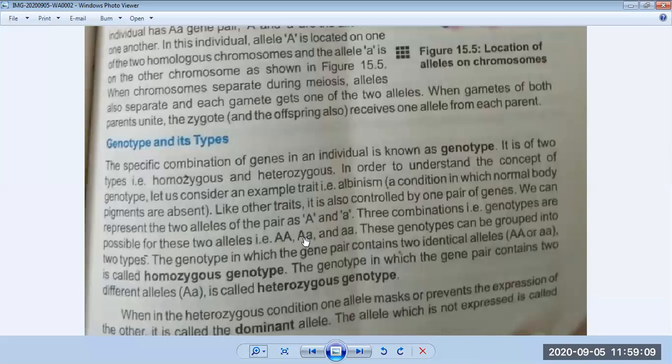Okay, and Mendel used approximately 28,000 pea plants in his experiment. So underline in your book, it is given in a side box, in a blue box, that Mendel used approximately 28,000 pea plants in his experiment. Okay, so Mendel selected pea plant, and he also gave the reason. He argued that an organism for genetic experiments should have the following features.